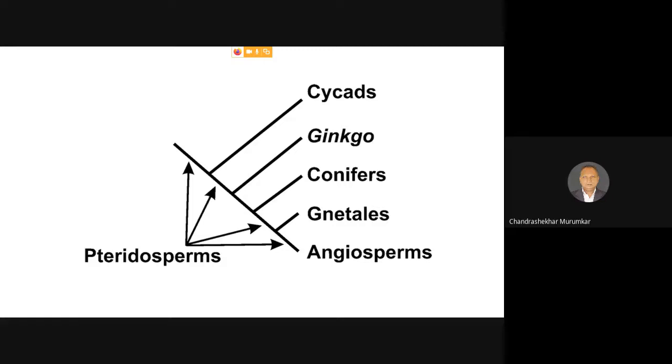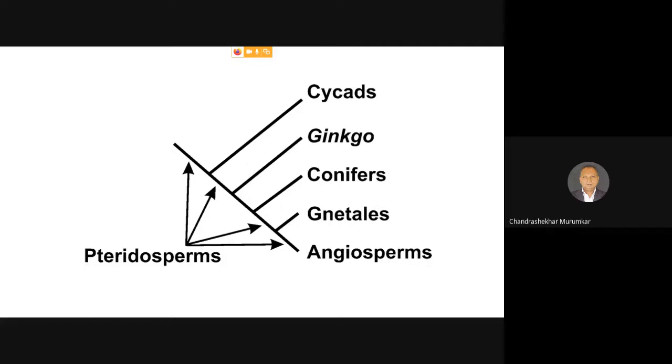And so today it has been accepted that all advanced groups of gymnosperms and angiosperms together have evolved from a common primitive pteridospermous stock. That is, they have evolved much earlier, even in the Ordovician period, somewhere 380 million years back.